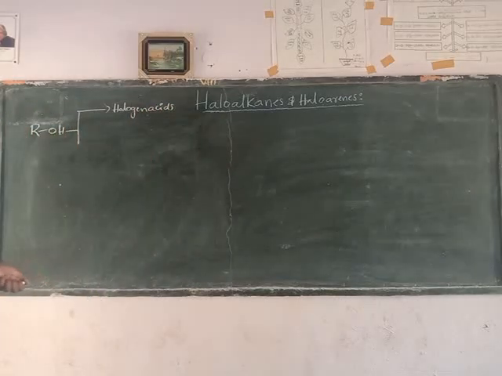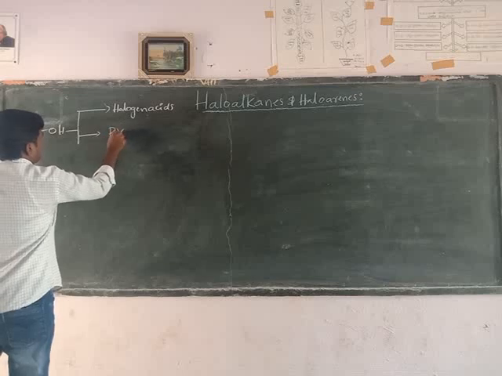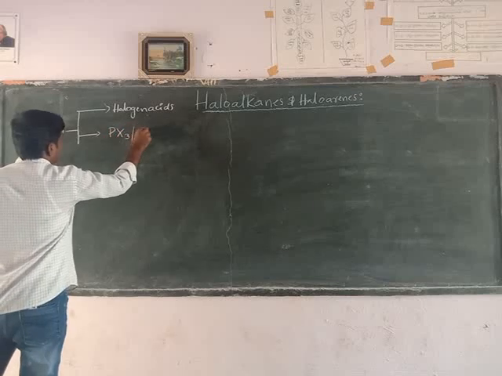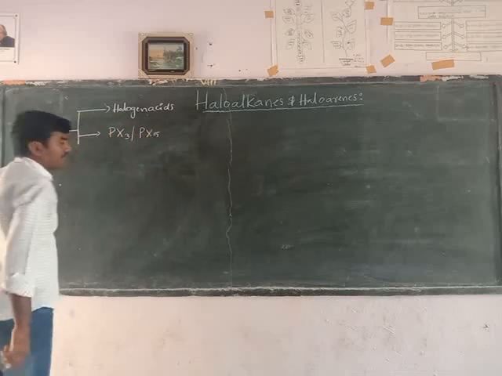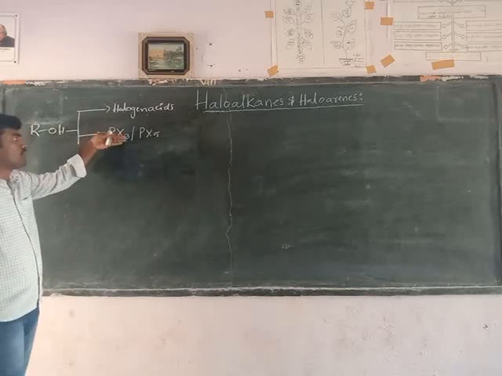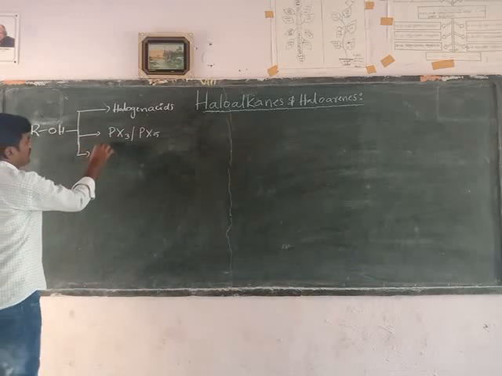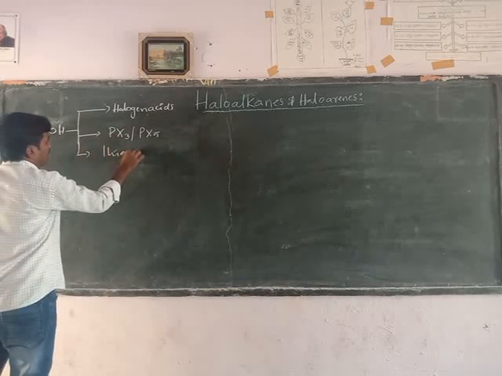This is a Juice process. Alcohols are heated with Lucas reagent. Lucas reagent is concentrated hydrochloric acid and anhydrous zinc chloride. Next, the second preparation method from alcohol is phosphorus halides. Phosphorus trihalides and phosphorus pentahalides are heated with alcohols to form alkyl halides. We have done these two preparation methods in the previous class. In today's class, we are going to discuss thionyl chloride.